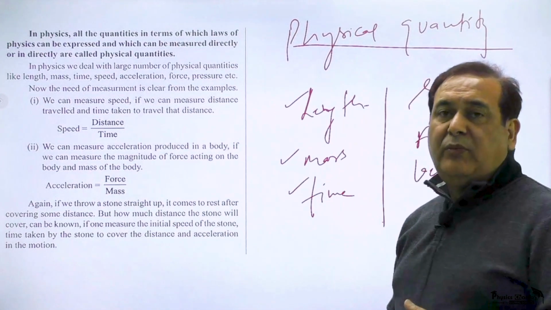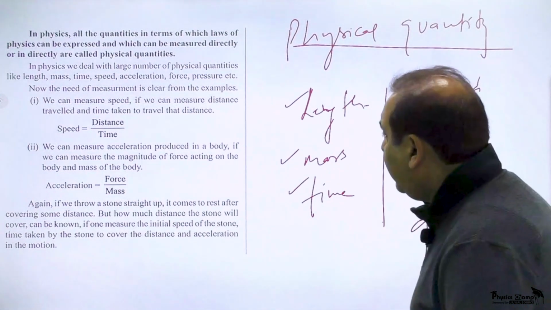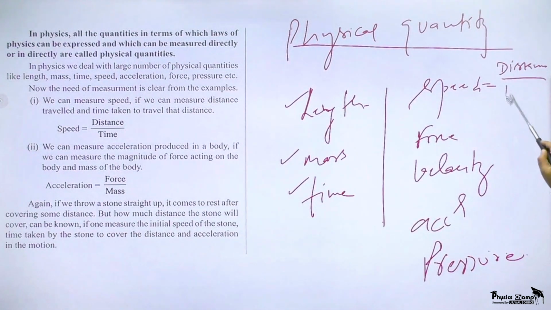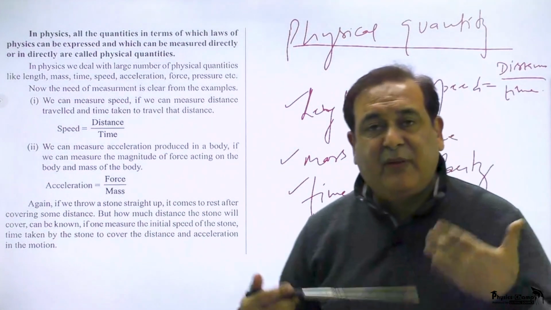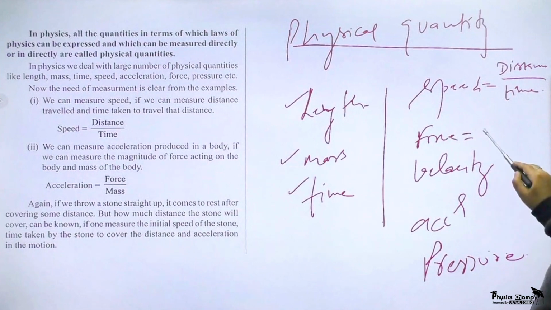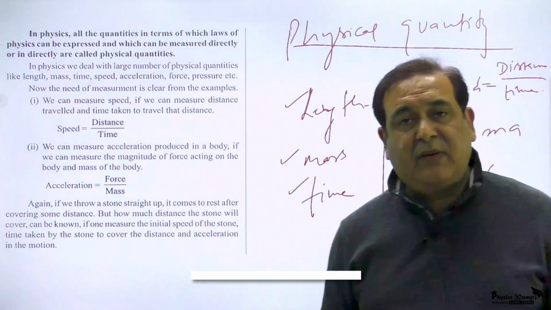We have 7 fundamental physical quantities, and then using them we get others, like speed. Speed is what? Distance covered per unit time. So we call them derived physical quantities. For example, force is what? Mass into acceleration. We call them derived physical quantities.